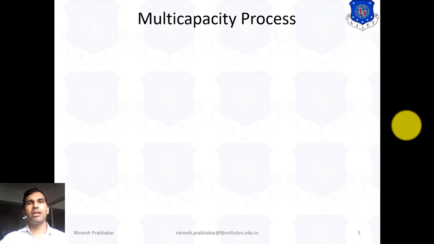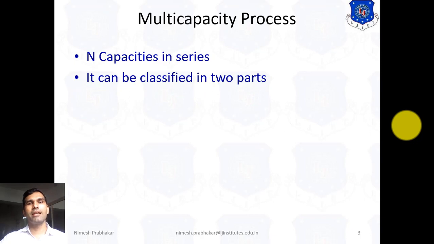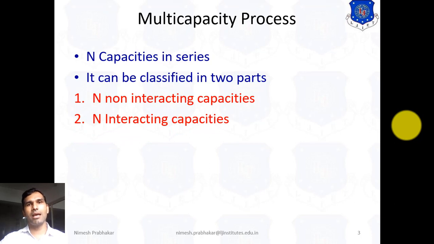That means we connect n number of systems in series. So it is also known as n capacity in series, or a higher order system. It can be classified into two parts: first, n non-interacting capacity, and second, n interacting capacity.